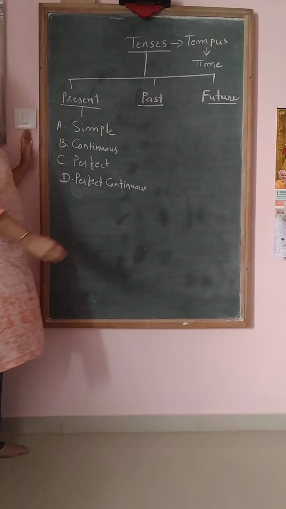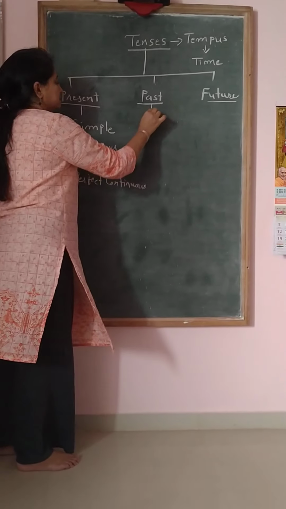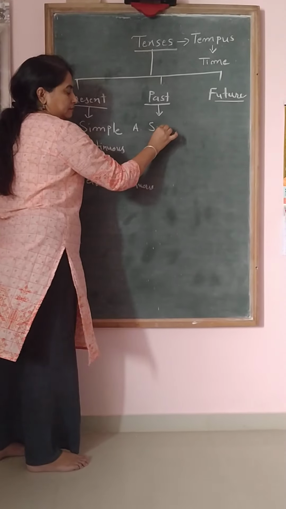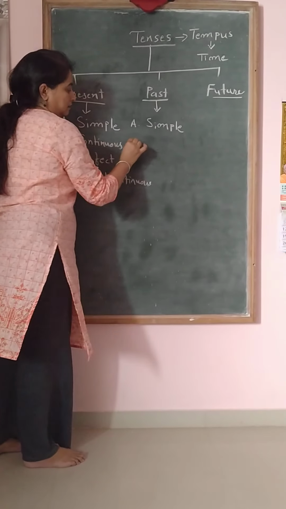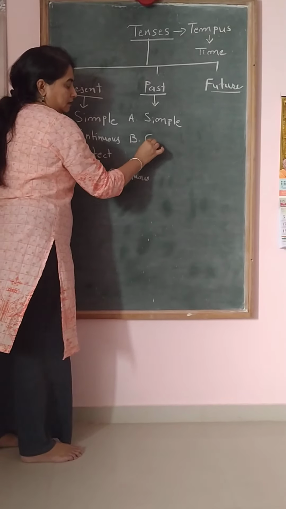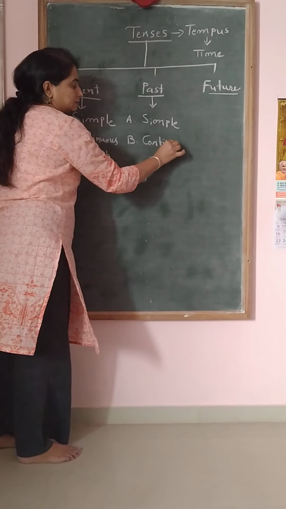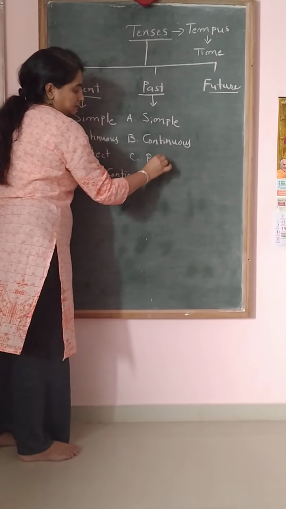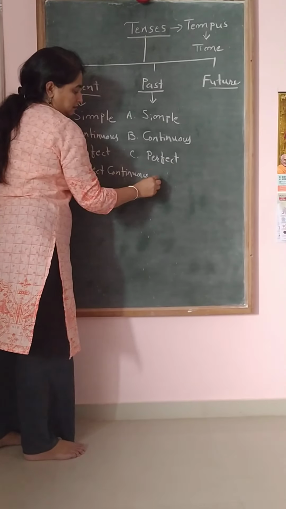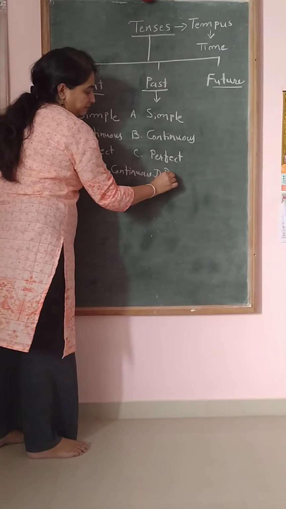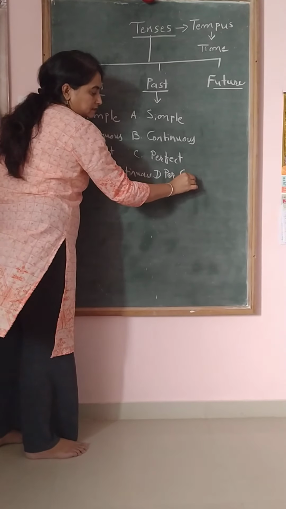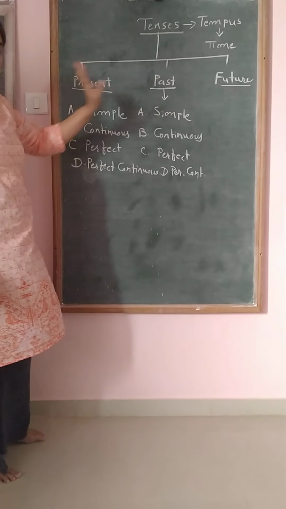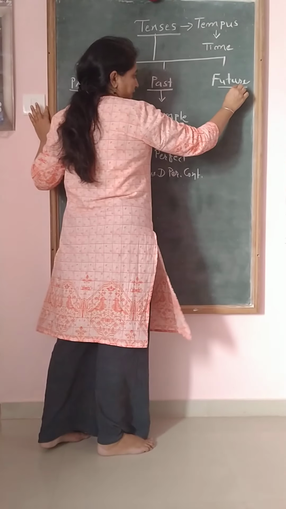Then in past tense also there are 4 subdivisions. Which are they? Simple past. Then continuous. Then perfect. And then perfect continuous. In the same way, future tense is also divided into 4 subtenses.